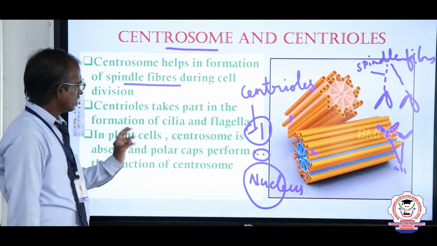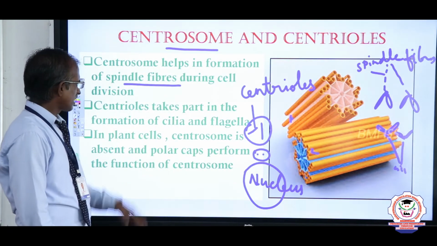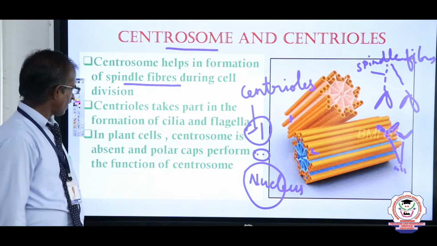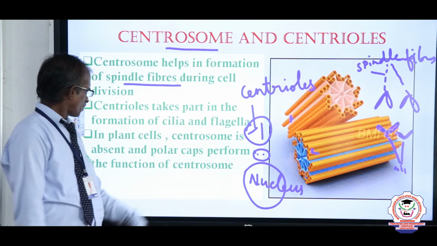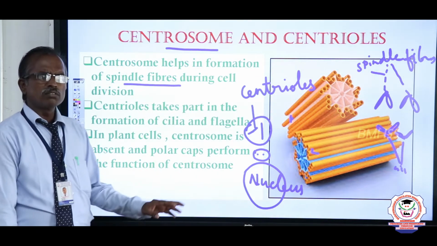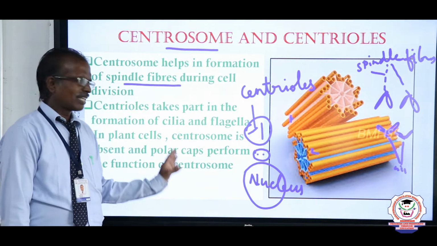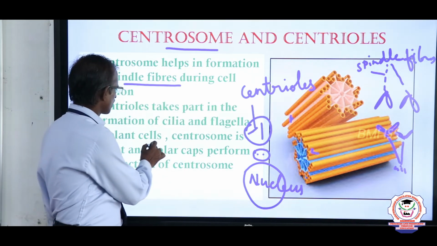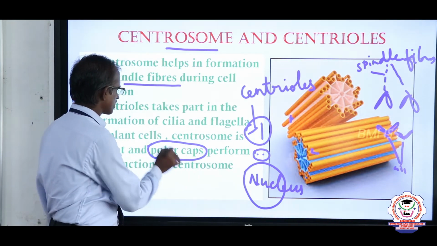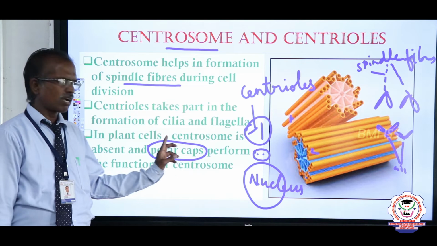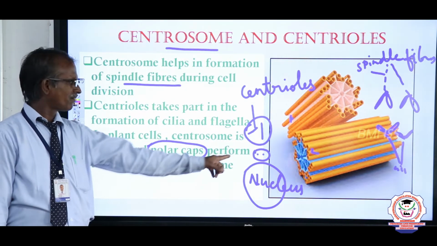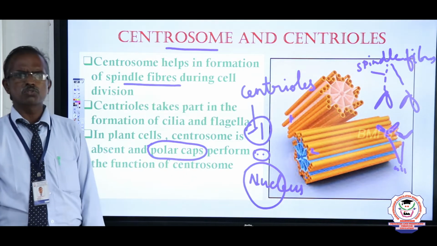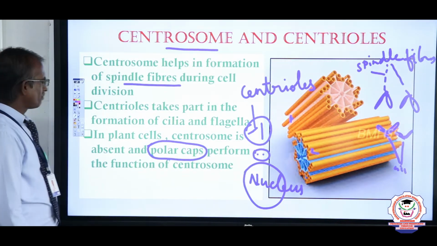Now, centrioles take part in the formation of cilia and flagella. In the case of plant cells, the centrosome is absent. If it is absent, its function in plant cells is done by structures we call polar caps. The polar caps perform the function of the centrosome in plant cells.